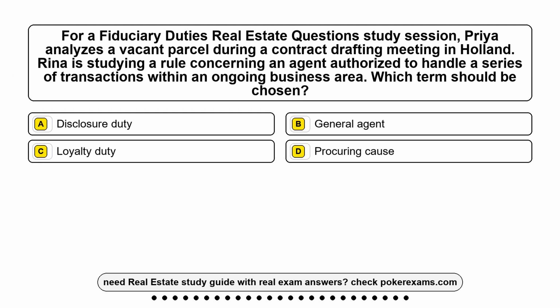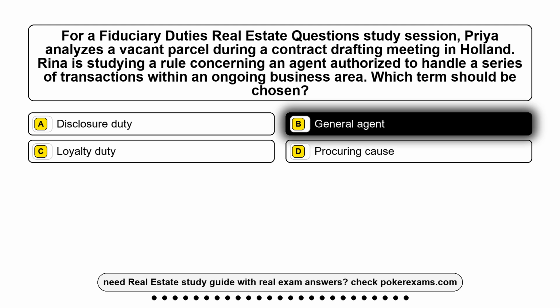Question 24. For a fiduciary duties real estate questions study session, Priya analyzes a vacant parcel during a contract drafting meeting in Holland. Rena is studying a rule concerning an agent authorized to handle a series of transactions within an ongoing business area. Which term should be chosen? Option A, a disclosure duty. Option B, general agent. Option C, loyalty duty. Option D, a procuring cause. The correct answer is option B, general agent.